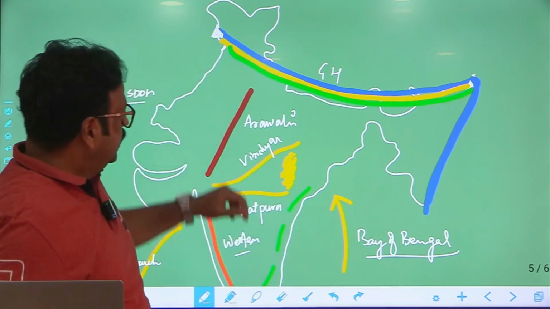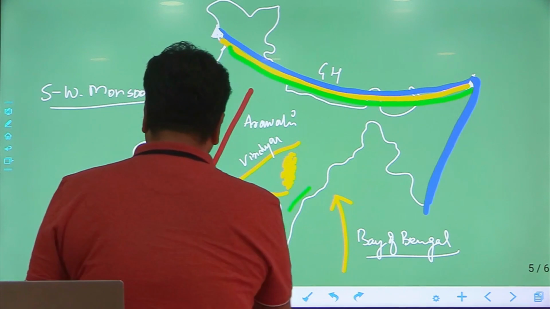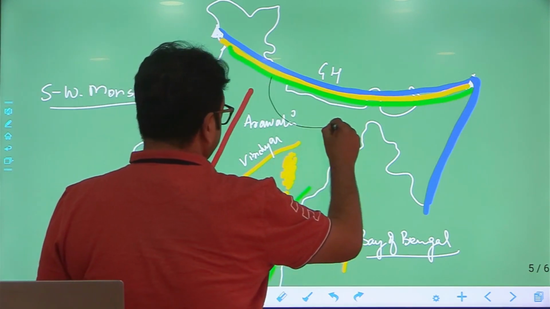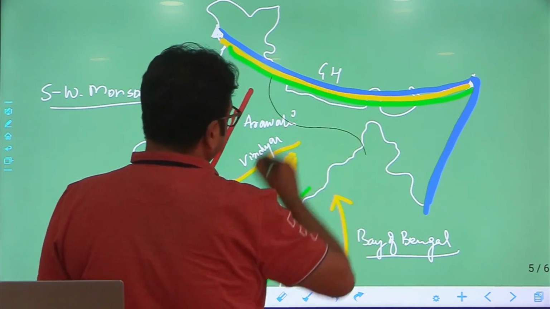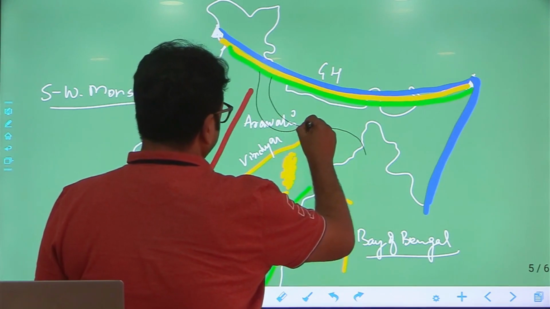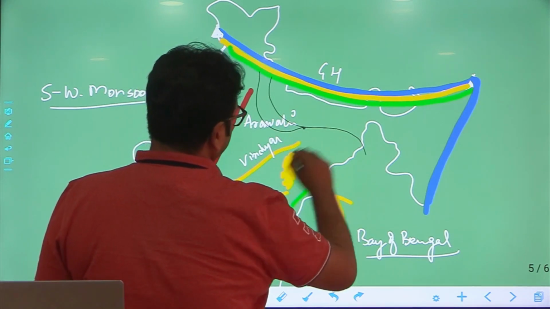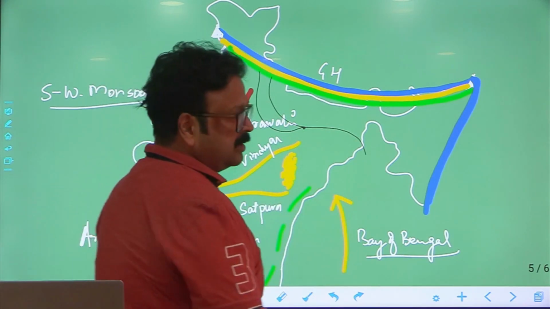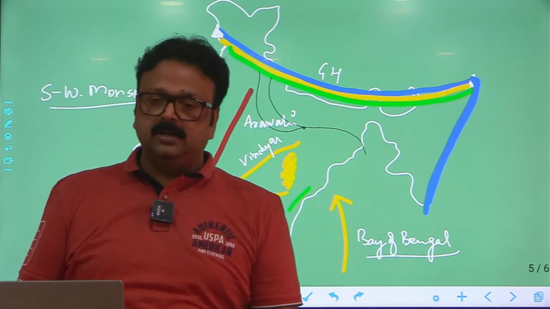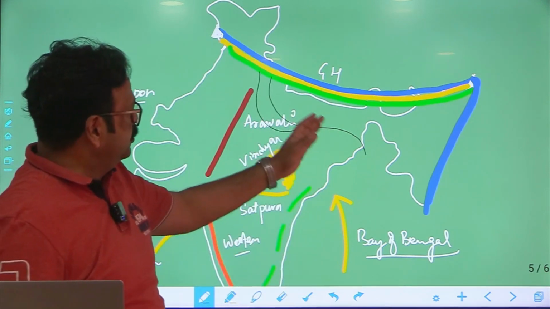Not only this, the river which is flowing over here, if you see the river, you will find there is Ganga, which is draining in the Bay of Bengal. There is Yamuna meeting with Ganga near Prayagraj, and there are many rivers like Ram Ganga, like Kosi, Gandak, Gomti, these all are the tributaries of Ganga.